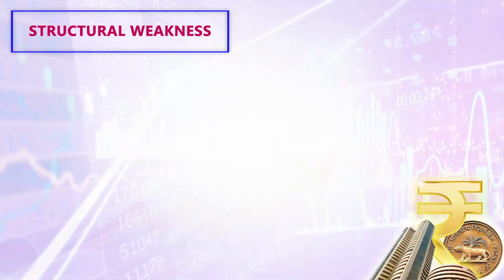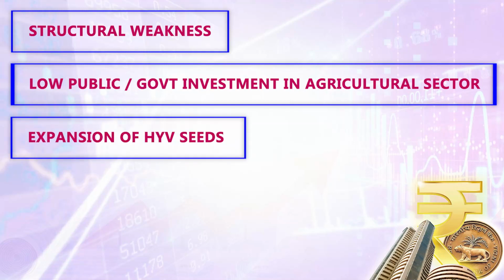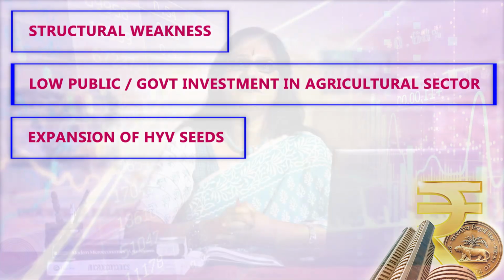For example, structural weakness, low public investment or government investment for the agricultural sector, and exhaustion of high-yielding variety seeds was also found. Not only that, fertilizer use in the agricultural sector was not in a balanced manner. So many problems arose in that particular period, leading to unsatisfactory production of the agricultural sector.